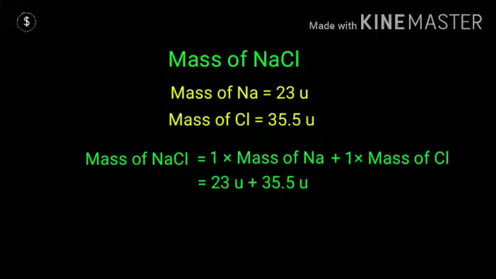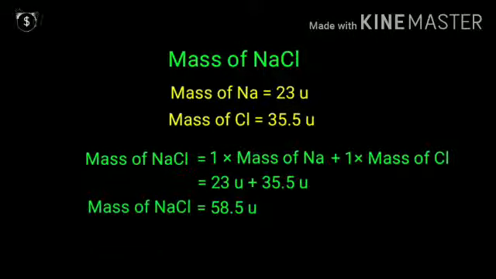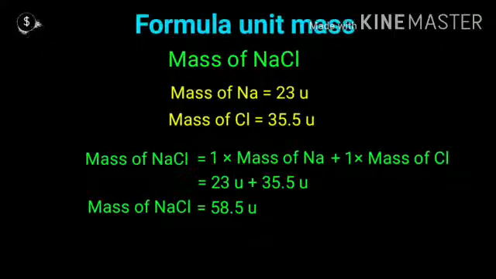The mass of Cl is 35.5U. So the mass of NaCl will be 1 into the mass of Na plus 1 into the mass of Cl, equals 23U plus 35.5U, equals 58.5U. In this way we calculate the mass of NaCl from its formula.